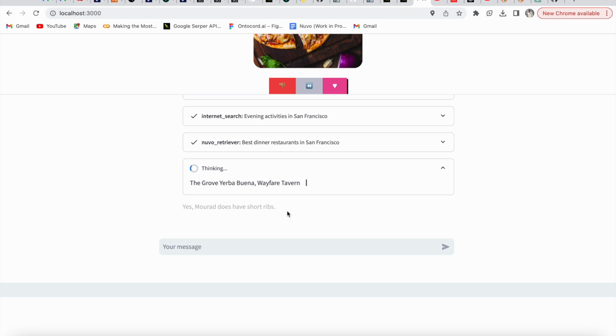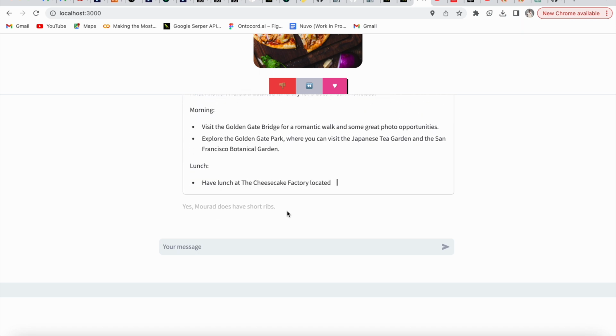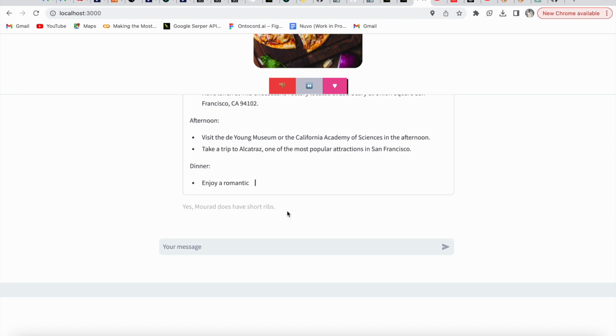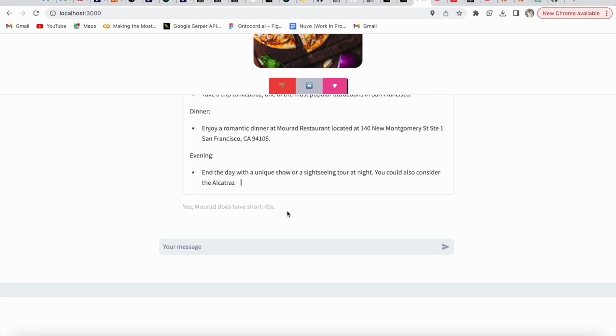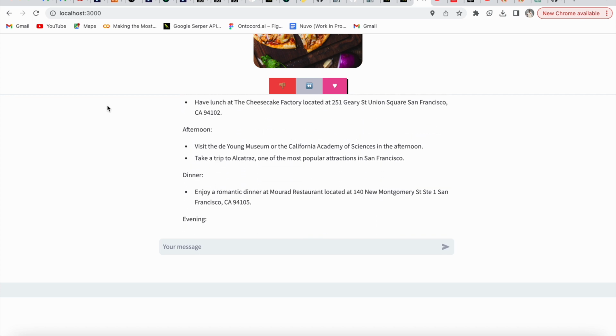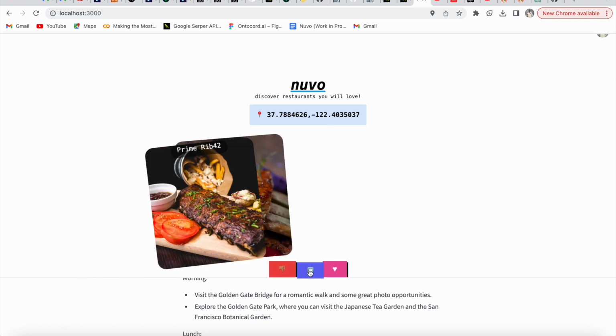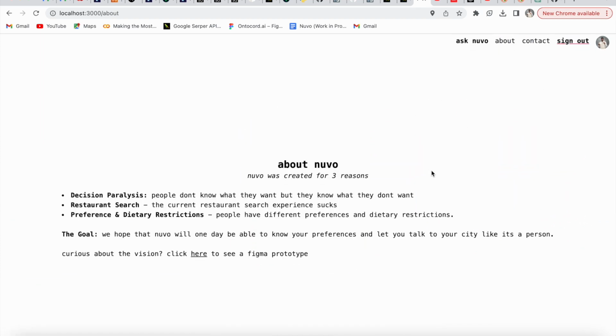It's thinking as well, and as you can see, it'll suggest something to do in the morning, lunch, and then the afternoon and dinner. At the end of the day, it'll ask you to sightsee and do a night tour. But yeah, pretty much the idea of Nuvo is it gives you the ability to interact like a tourist. This is the way you can sort of select restaurants, and this is kind of the reasoning behind why we did what we did.